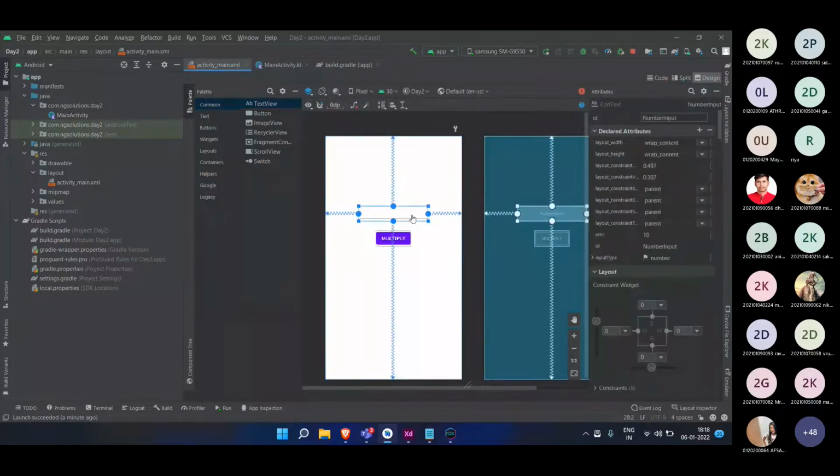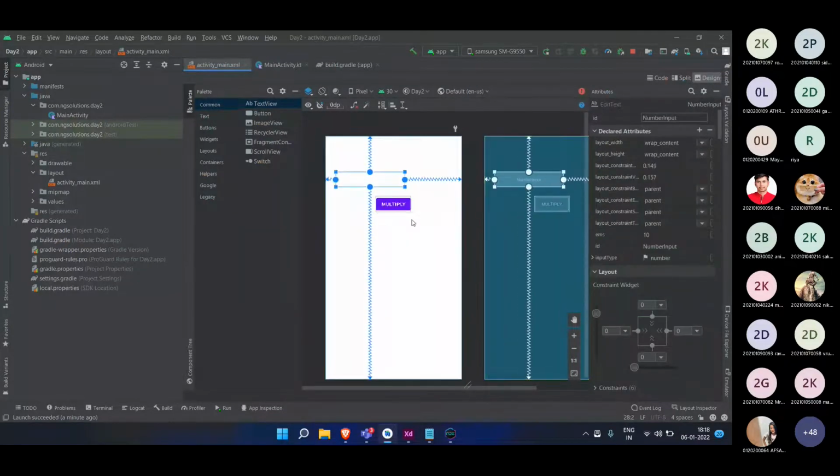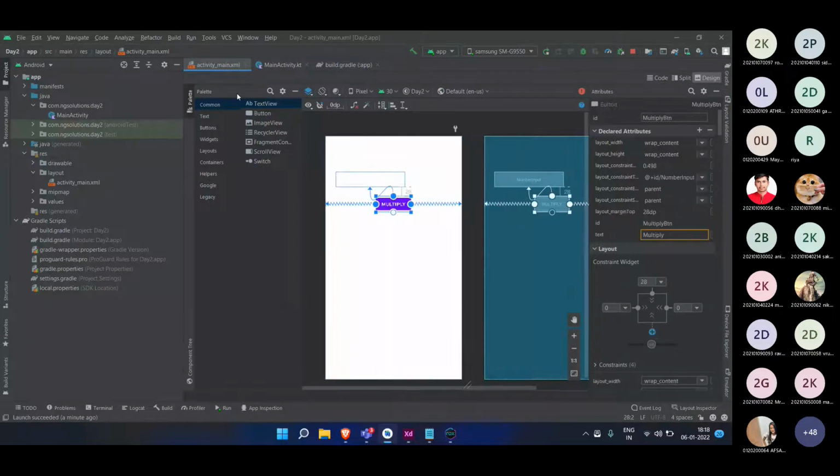Before doing this, let me do one more thing. I have this over here, and I'll add one more text field, a number over here.